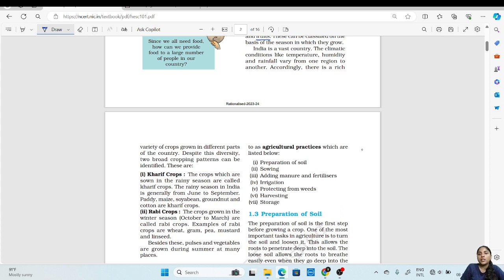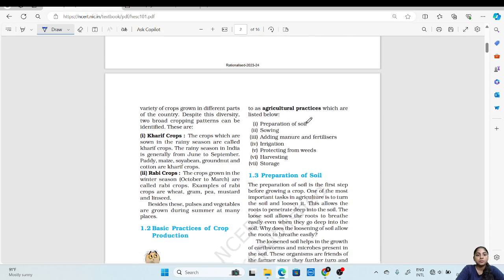The climatic conditions like temperature, humidity, rainfall all vary from one region to another. Because of these, different kinds of crops can be grown in India.